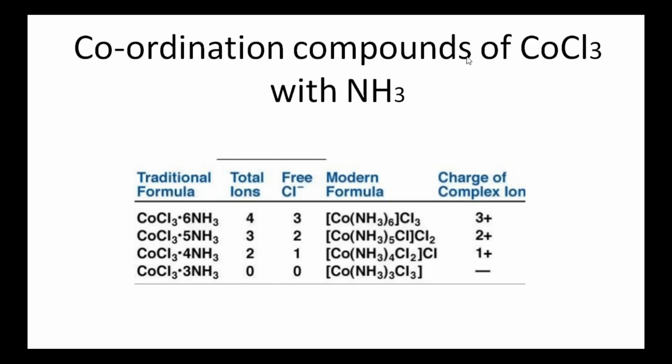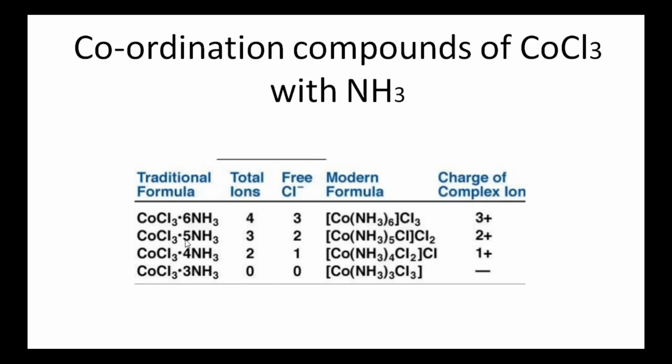Next, the coordination compounds of CoCl3 with NH3. These four molecules are given in the table. In the first molecule, the total number of ions formed is 4. In that, the ionizable chloride ions are 3. The modern formula is [Co(NH3)6]Cl3. That is, the chlorine atoms present outside the coordination sphere are ionized. The charge on the complex ion, or on this metal, is 3+.